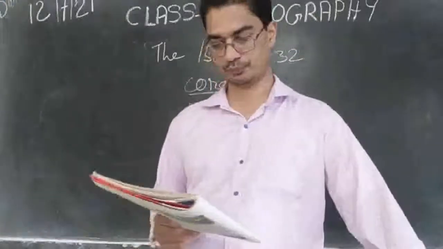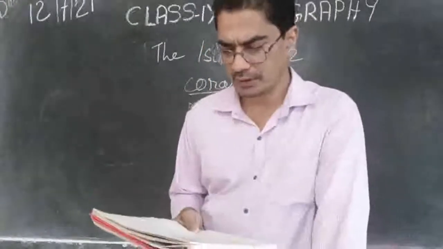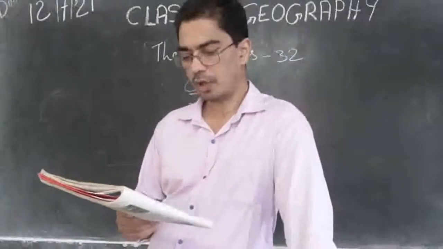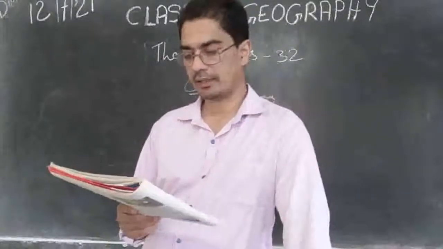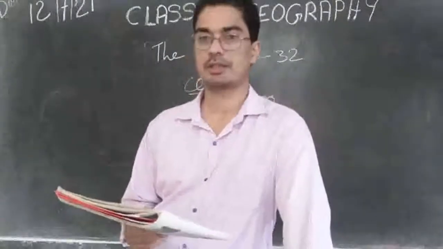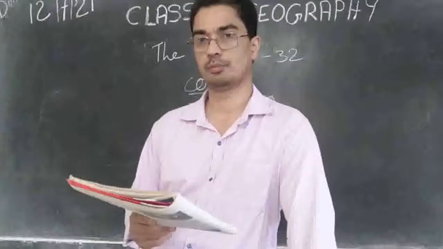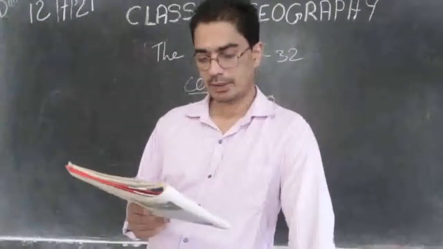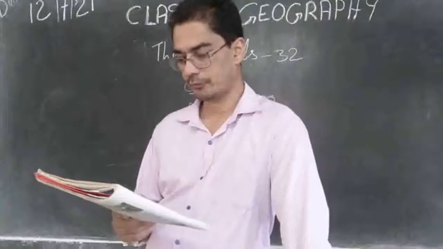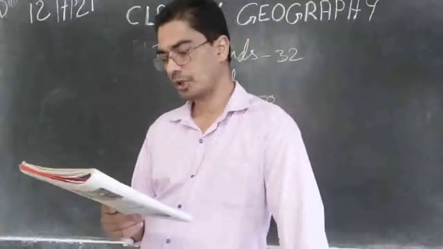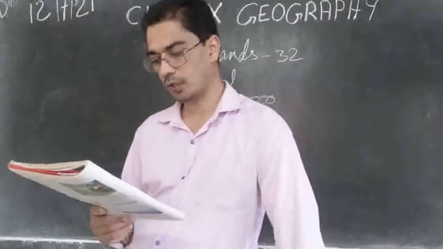Then question number 2. Mountain ranges in the eastern part of India forming its boundary with Myanmar are collectively called as. Answer is C, Purvanchal. Then number 3, the western coastal strip south of Goa is referred to as.